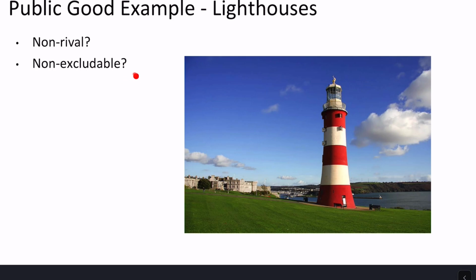Is it excludable? What excludability would look like here is the owner of this lighthouse saying to these ships, well, if you don't pay a membership fee to use our lighthouse, you can't look at the light when you're out there. You can't benefit from it. How is that going to work? How is an owner going to say, don't look this way, boat captain? You didn't pay your price, right? It's not going to happen. It's very difficult to exclude a ship if they haven't paid the price to look at your lighthouse. And so this is going to be non-excludable. So we have a non-rival and non-excludable good. A lighthouse is a classic example of a public good.